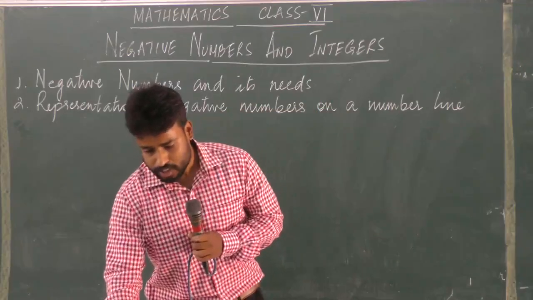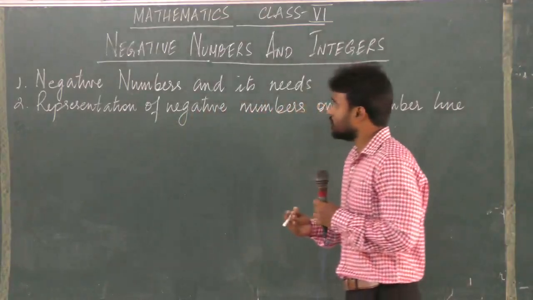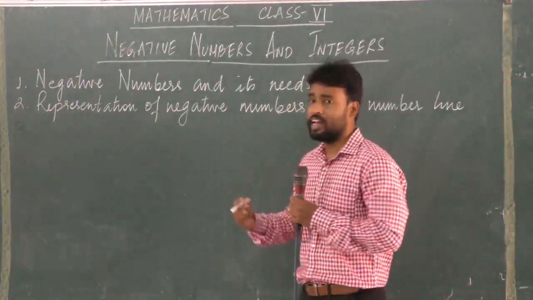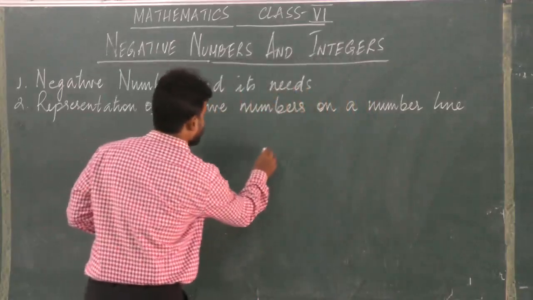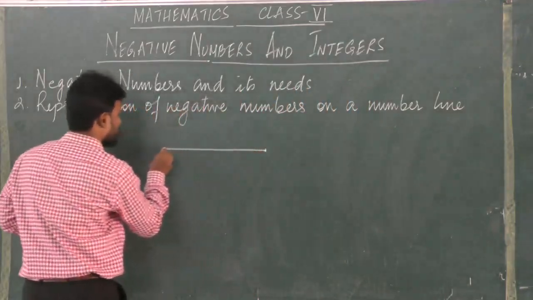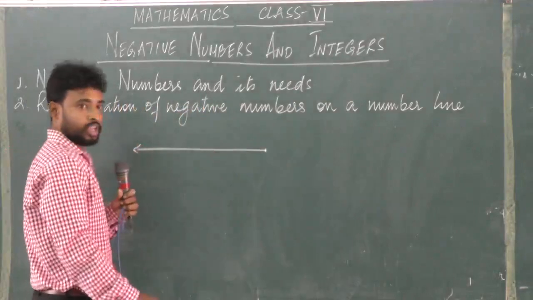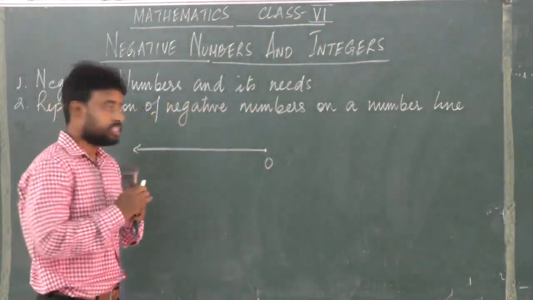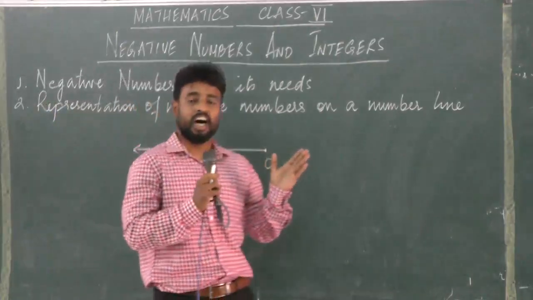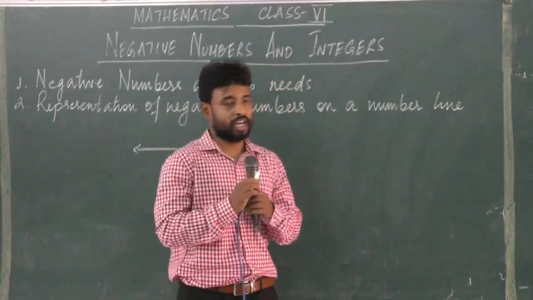Now, let us understand how to represent a negative number on a number line. We start with 0, and negative numbers are always on the left hand side of the number line.